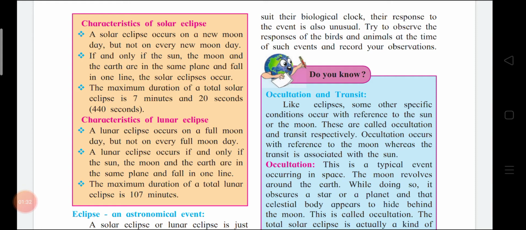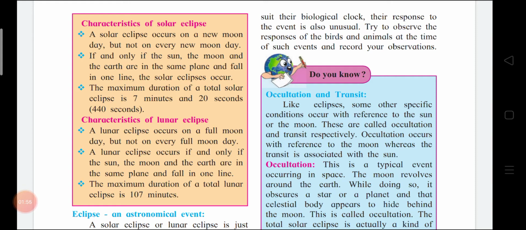Then comes characteristics of lunar eclipse. A lunar eclipse occurs on a full moon day, but not on every full moon day. Next, a lunar eclipse occurs if and only if the sun, the moon, and the earth are in the same plane and fall in one line.